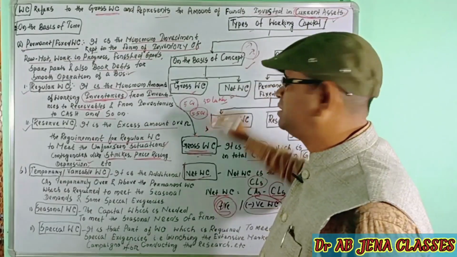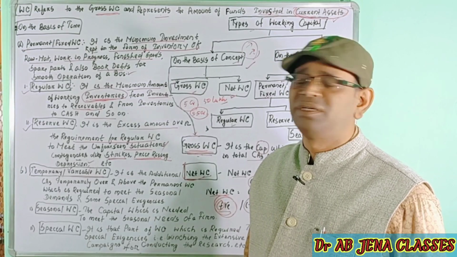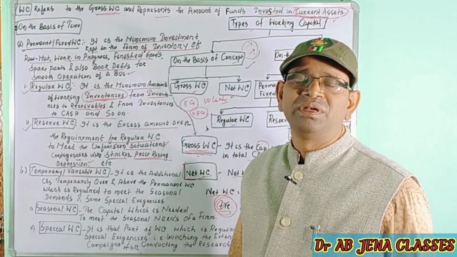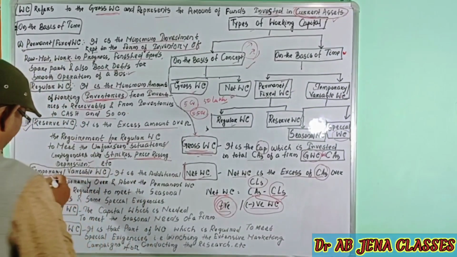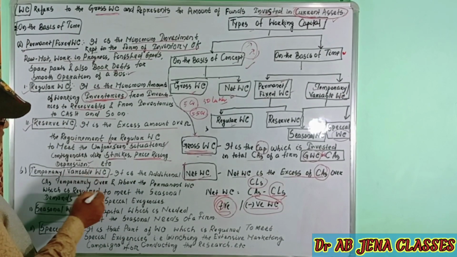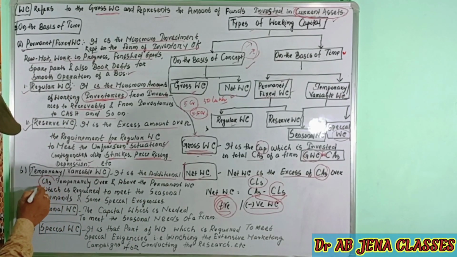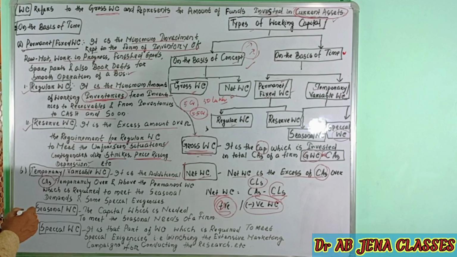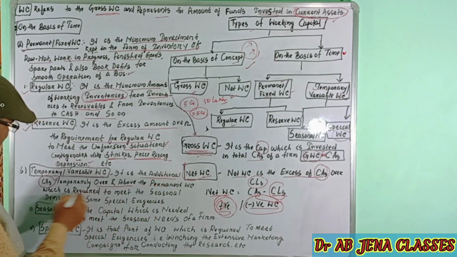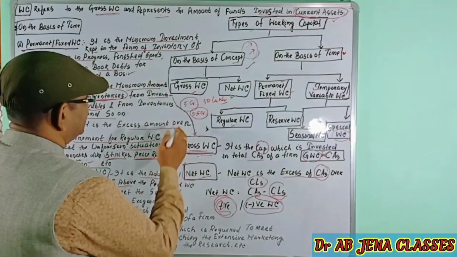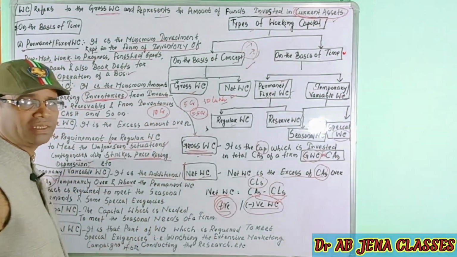If the business is prospering, with growth, development, modernization, expansion, there will be more requirement of working capital. Okay, dear friends, the temporary or variable working capital, what is this? It is the additional current assets, temporarily, over and above the permanent working capital. Let's take an example: the permanent working capital is 10 crore.